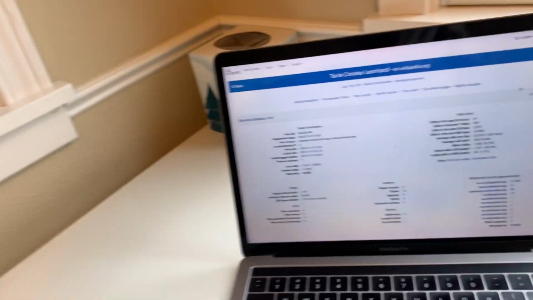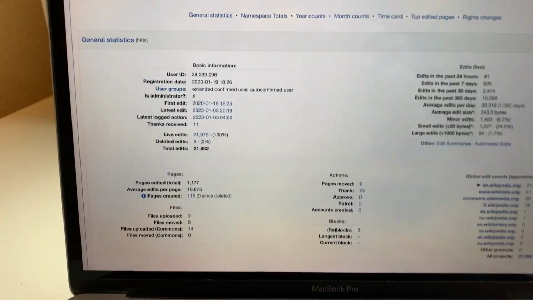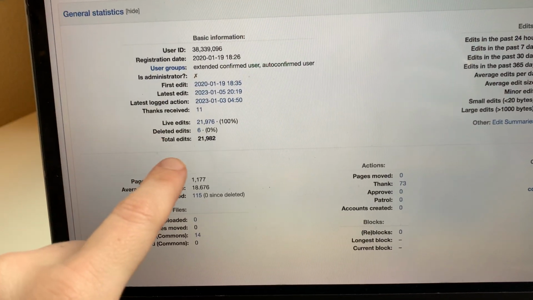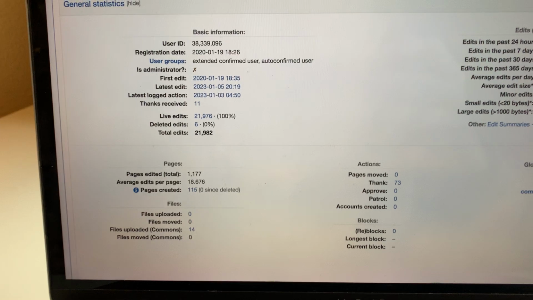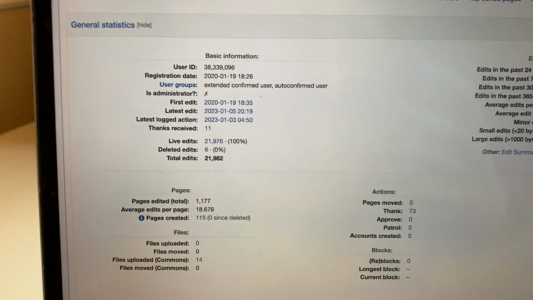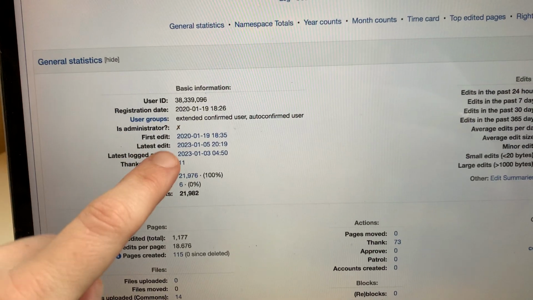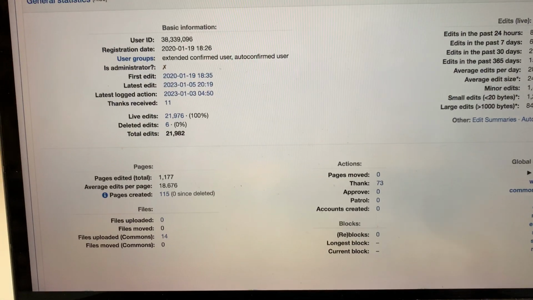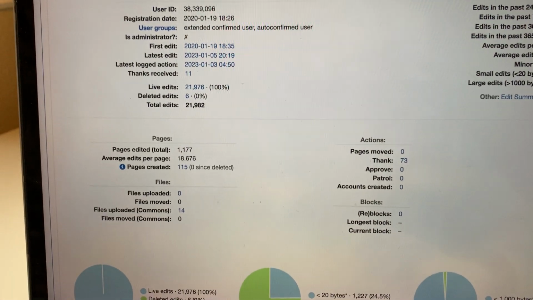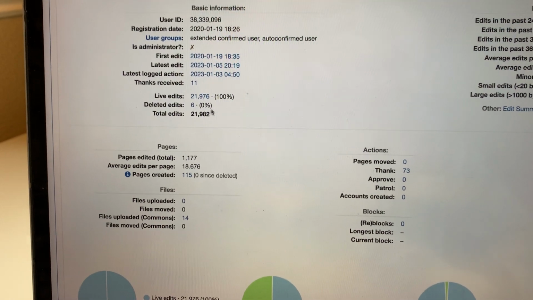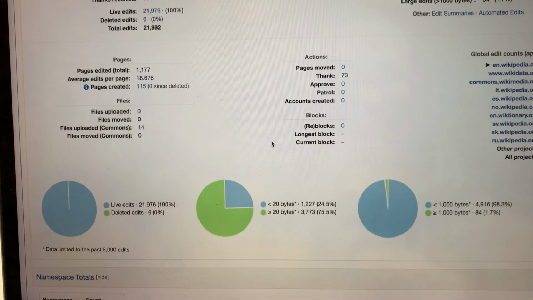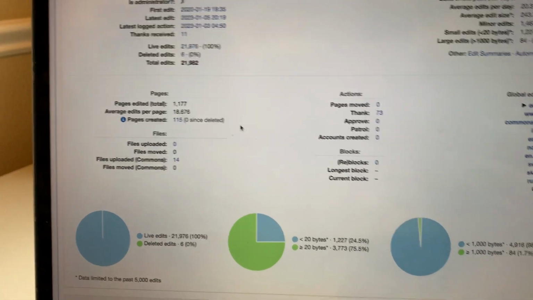As of right now, as of filming this, which is 5 January 2022, I have over 21,000 edits, since my first edit, which was January 2020 on the 19th. And I have 6 deleted edits. These were edits I made on a draft page that did not pass review. I've made 115 pages created.